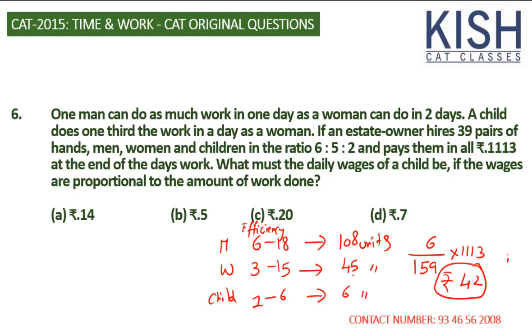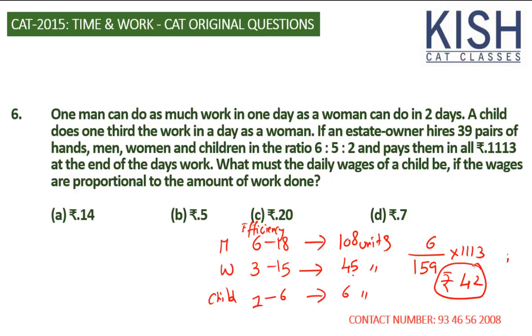How many children? 6. So we need to find the average earning of a child. So we need to find the total earning divided by, it must be distributed among all the children. Since we know that the number of children available is 6, it's 42 by 6. What we have done is quite simple actually. In this question, we have used a lot of ratio concepts rather than using time and work.